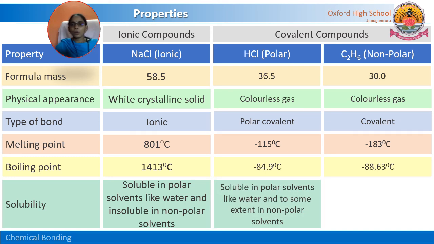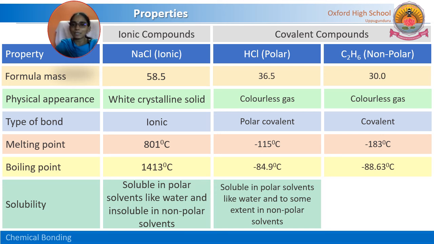For polar covalent compounds, if we test solubility, these covalent compounds, mainly polar covalent compounds, are soluble in polar solvents like water, and to some extent in non-polar solvents. These also, because HCl also readily dissociates into ions.